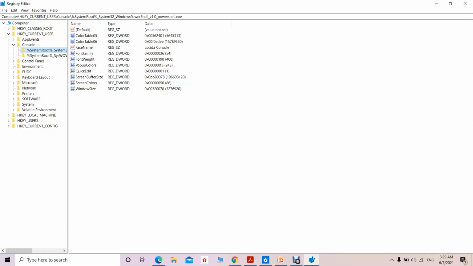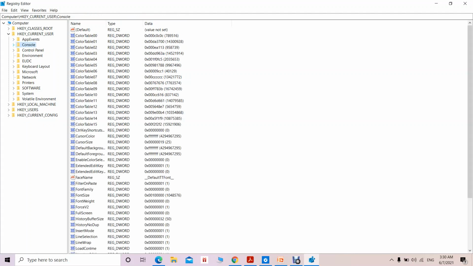What are the characters that we are going to type in the PowerShell, so it is going to have this face name. What is going to be the font family, it is going to have some hexadecimal value, so this hexadecimal value is going to be appropriate for that particular font family. Okay, so in the colors, all these are going to be specified here.